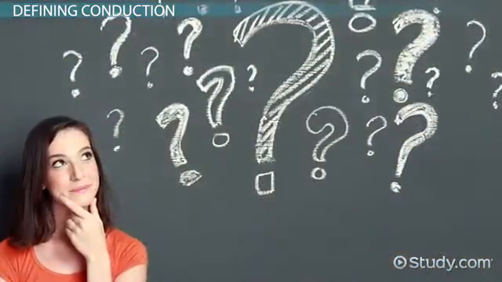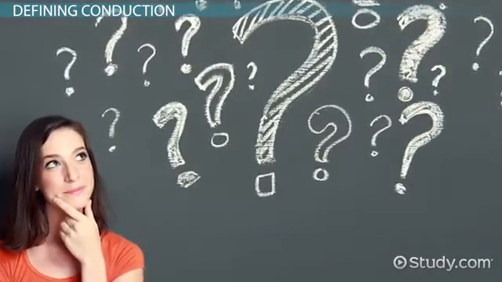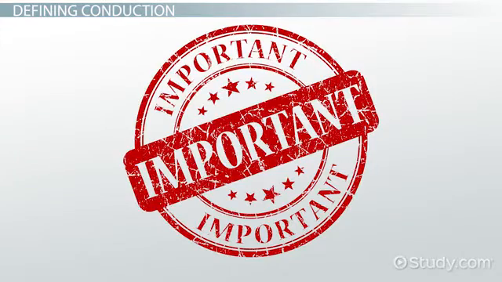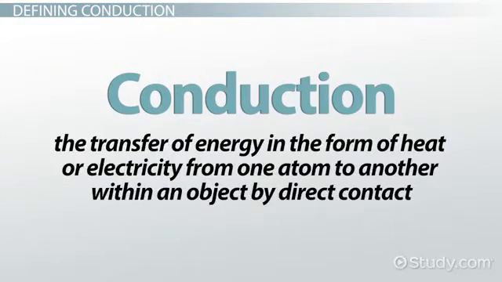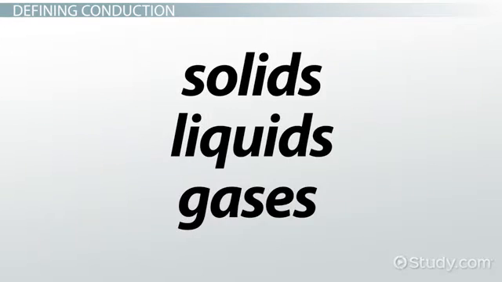How is it possible to transfer heat between objects and for us to have electricity? This is all because of a very important process called conduction. Conduction is the transfer of energy in the form of heat or electricity from one atom to another within an object by direct contact. Conduction occurs in solids, liquids, and gases.